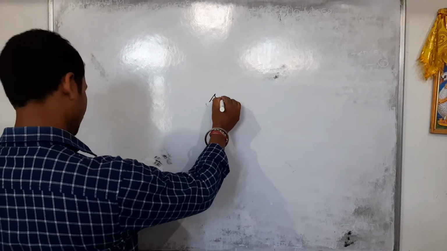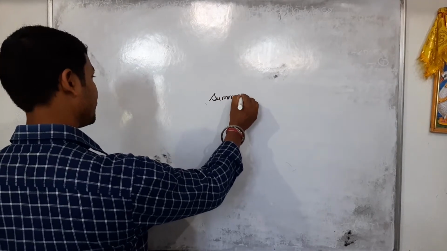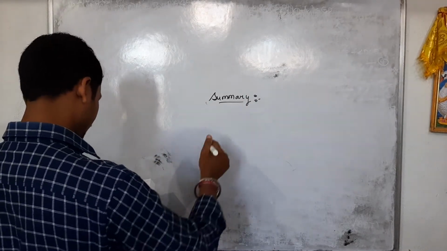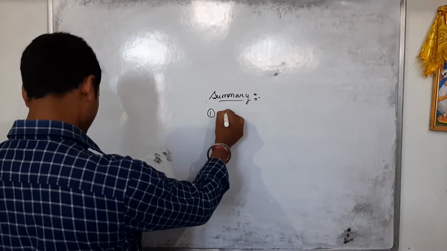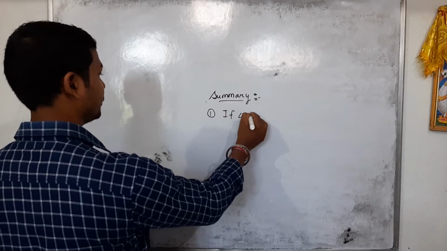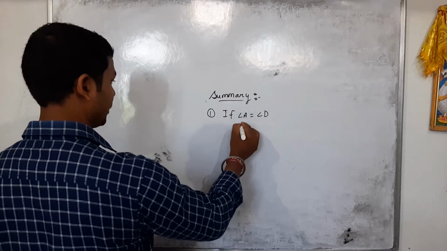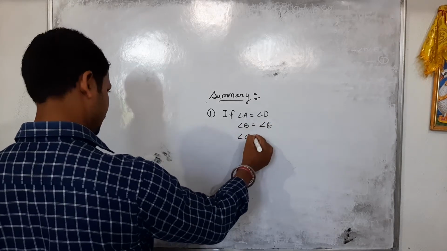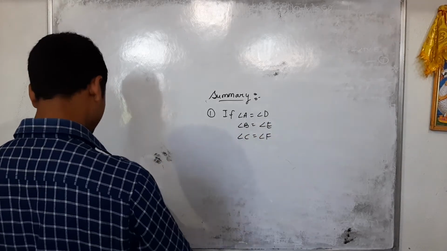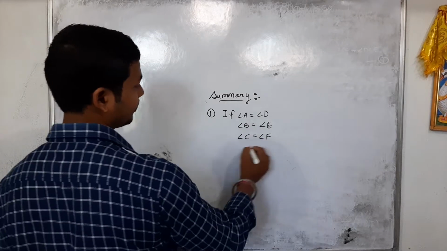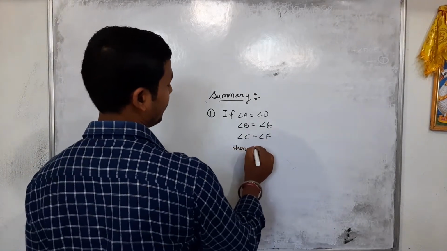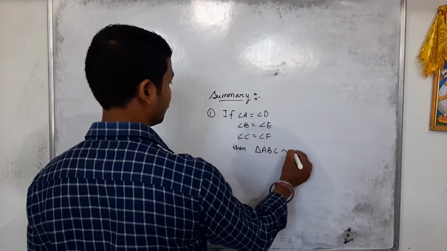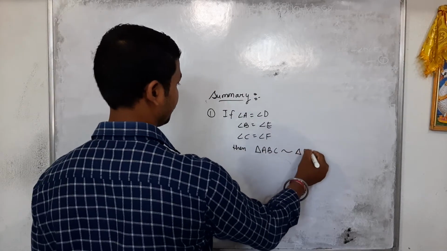We have a summary over here. The first one is: if angle A is equal to angle D, angle B is equal to angle E, and angle C is equal to angle F, then we can write triangle ABC is similar to triangle DEF.